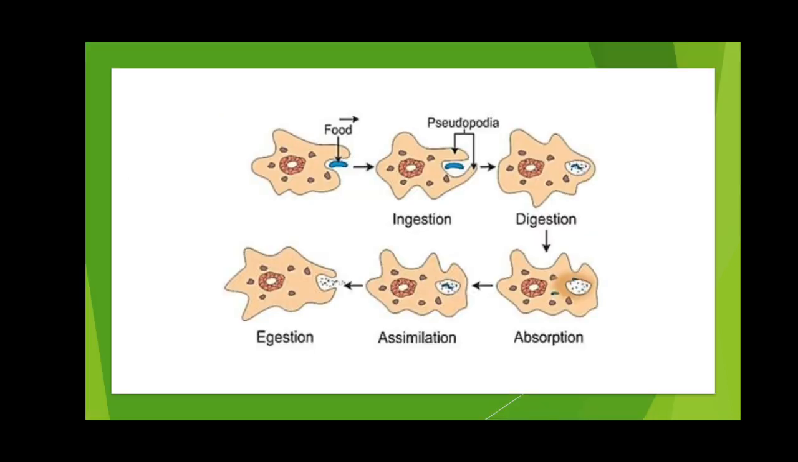You can see the picture. When it finds its food, it just surrounds the food. That is known as pseudopodia. It surrounds and engulfs it, and the food is stored in the food vacuole. In the food vacuole, it secretes some digestive juices, and the juices digest the food and then it absorbs it. Next, see the last picture. Once it is digested completely, it just ejects the waste out of its body.